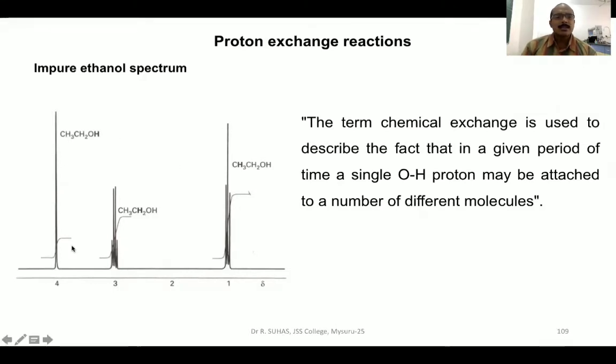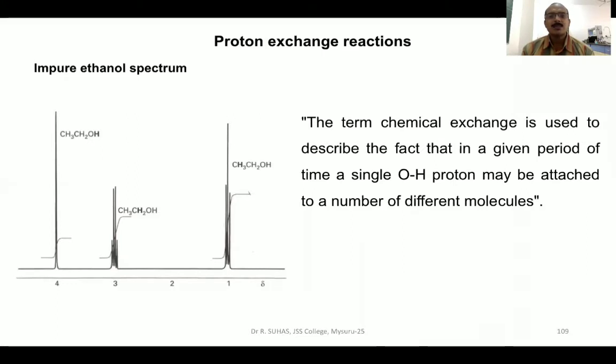This is the 1H NMR spectrum of the impure ethanol. Impure ethanol refers to ethanol that has some added water or moisture in it. So whenever water is present in the ethanol, it will show a different type of spectrum. Before going to this impure ethanol spectrum, we have to understand that if the proton is attached to carbon, it will show a different type of reaction. If the proton is attached to electronegative elements like oxygen, nitrogen, sulfur, phosphorus, then they show exchange reactions.